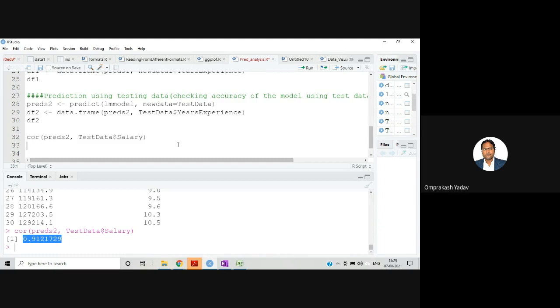Okay, so this was about our first session, which we completed. You can go through all these things, and then we'll meet by 3:30, and we can go ahead with the visualization part. Okay, all of you.